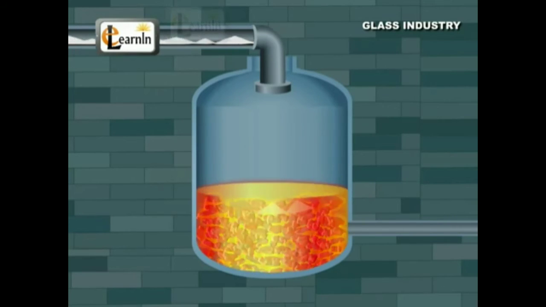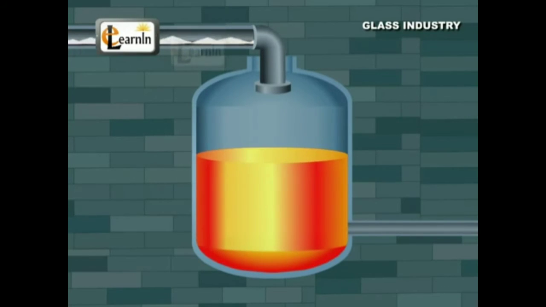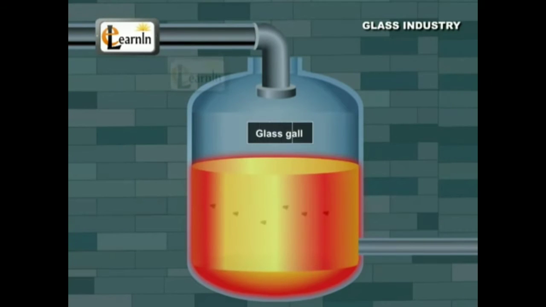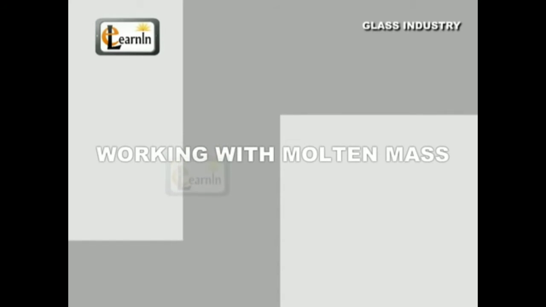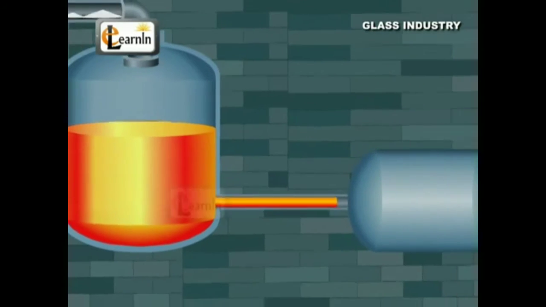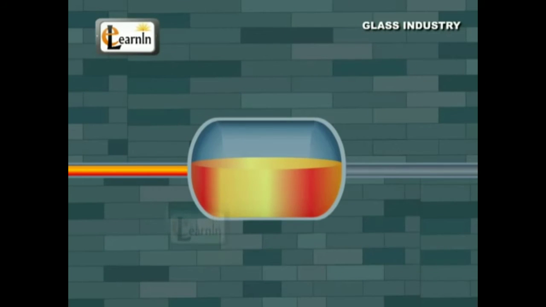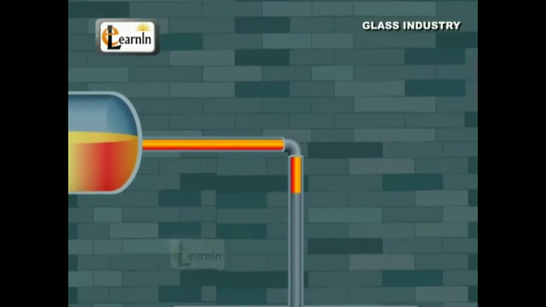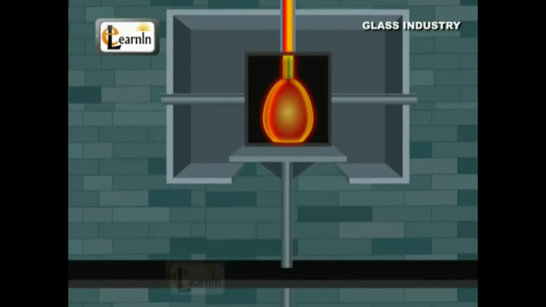The following chemical reaction takes place and gives glass in a liquid state. Impurities called glass gall rise to the surface and are removed. At this stage, salts are added to get colored glass. Working with molten mass: the fused mass obtained in the above step is allowed to cool but still maintained in a liquid state. The liquid glass is poured into molds of required shapes.